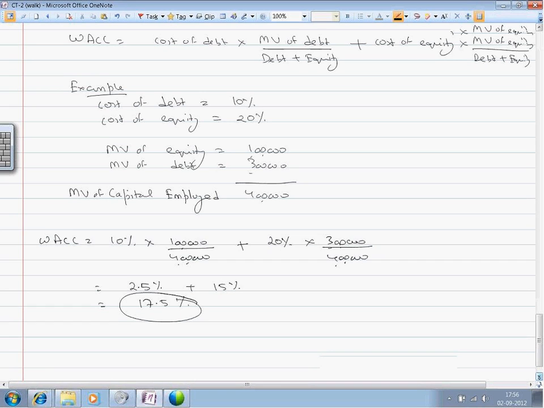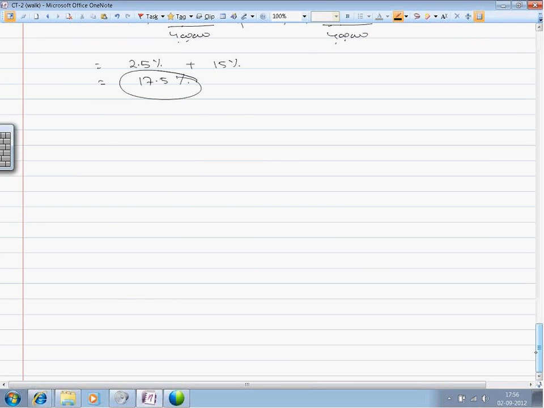The objective of any organization is to maximize shareholders' wealth. Wealth maximization can happen only when the company earns more than its cost.